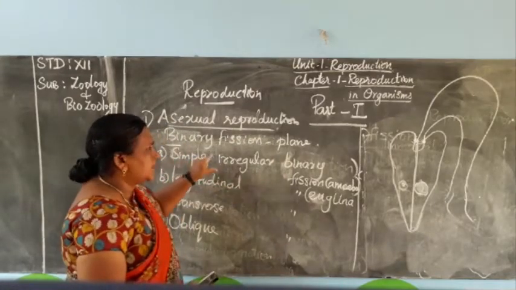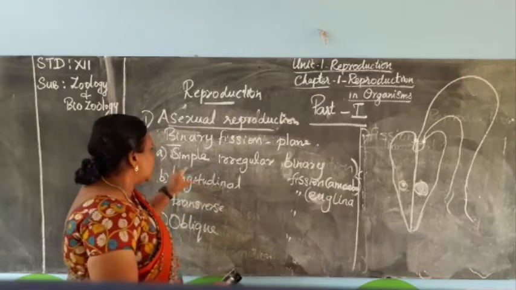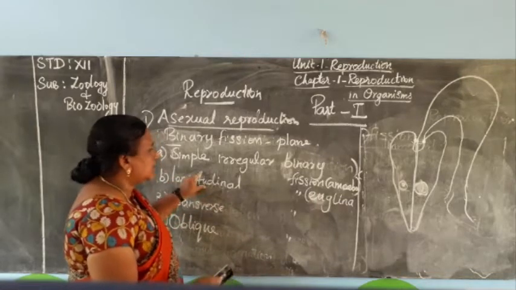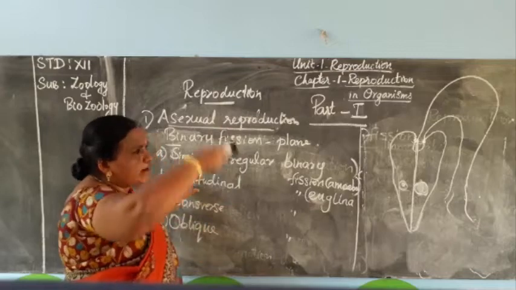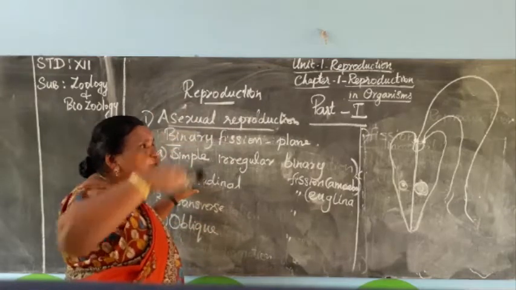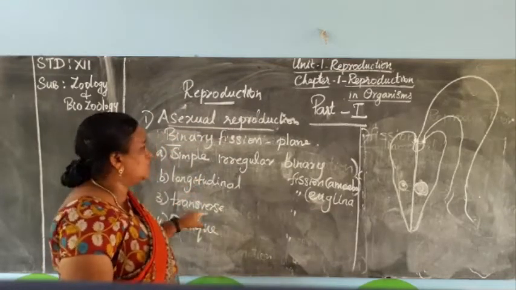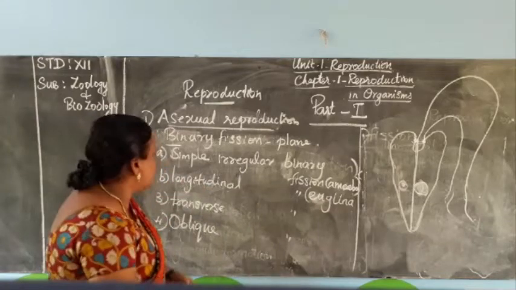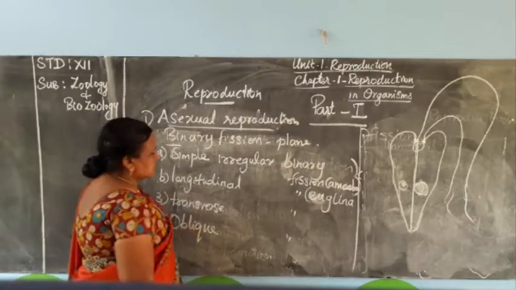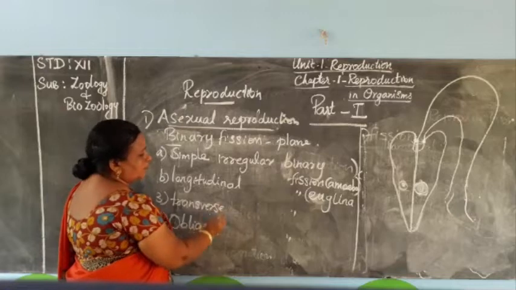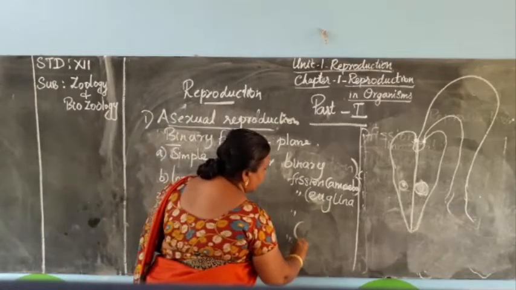In simple irregular binary fission, there is no plane. But in longitudinal binary fission, the division is along the body from top to bottom. It is divided into two. That's why it is called longitudinal binary fission. Next one is transverse binary fission. For this, a good example is Paramecium.